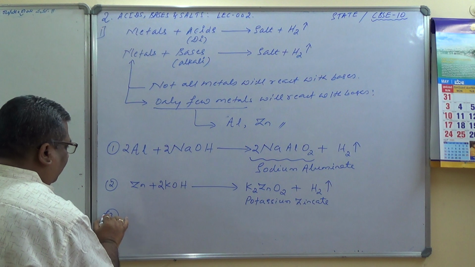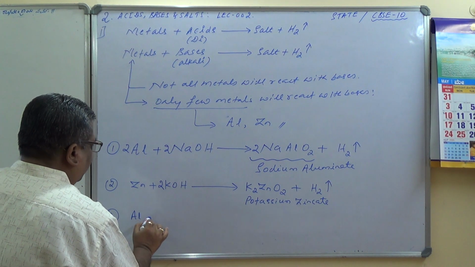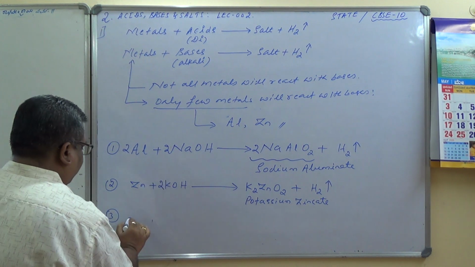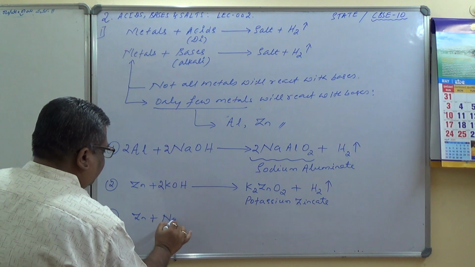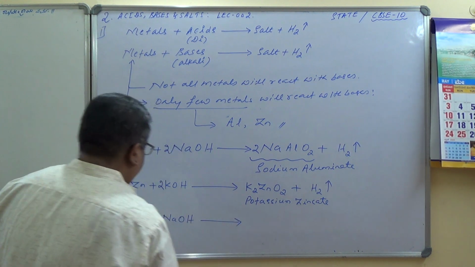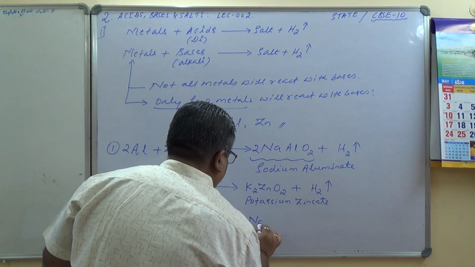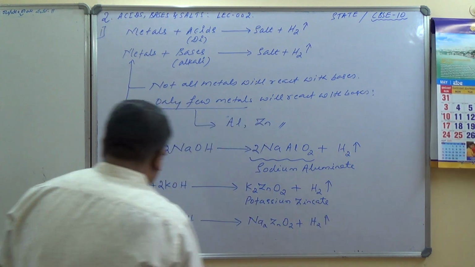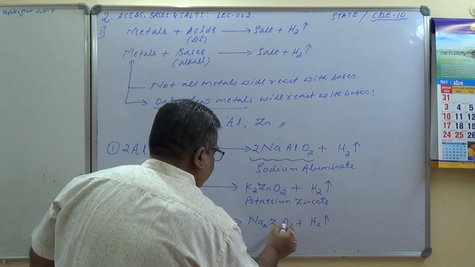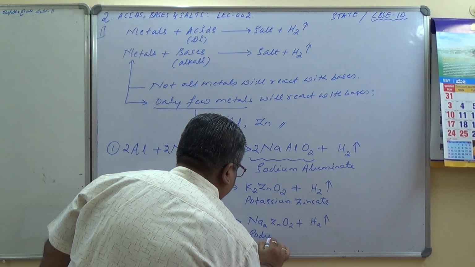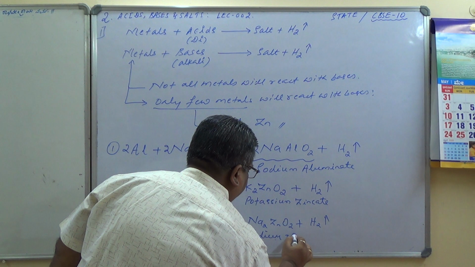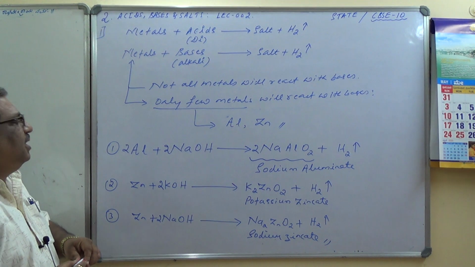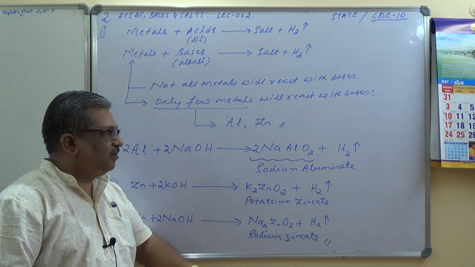Let us take one more example now. Zinc plus sodium hydroxide, zinc plus NaOH, okay. This is sodium zincate, Na2ZnO2, plus hydrogen gas. Here it is 2 NaOH, Na2ZnO2, it is balanced. This is called sodium zincate. These are a few of the reactions where the metals and bases react to produce salt and hydrogen gas, isn't it?